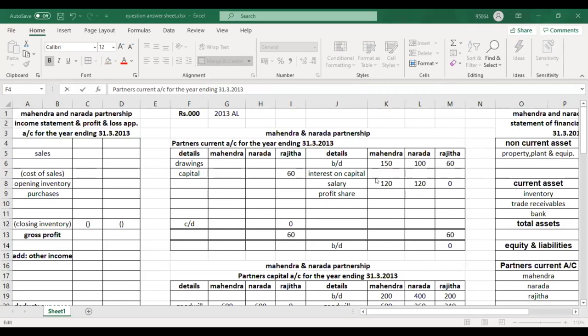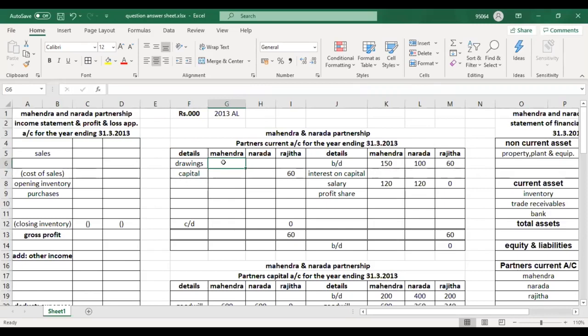Now drawings. Drawings are done on an annual basis. Mahendra has drawn 200,000, and then Narada has drawn 150.